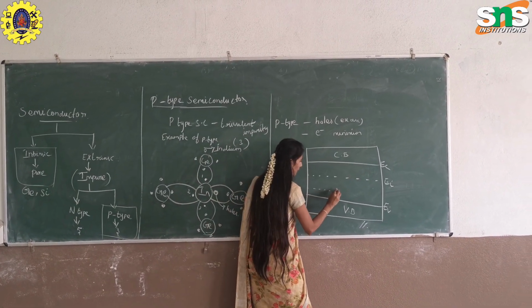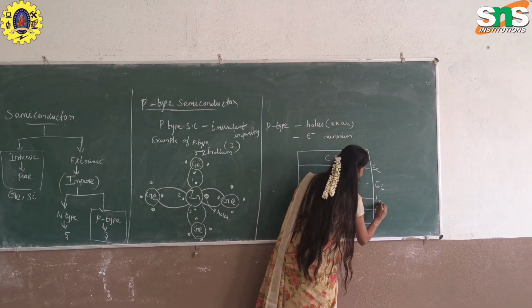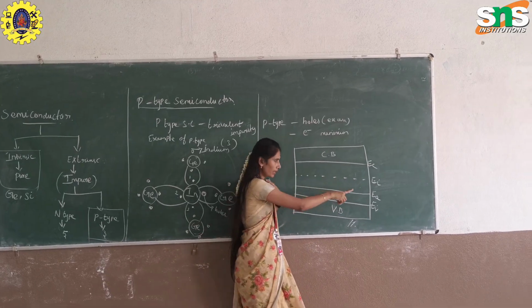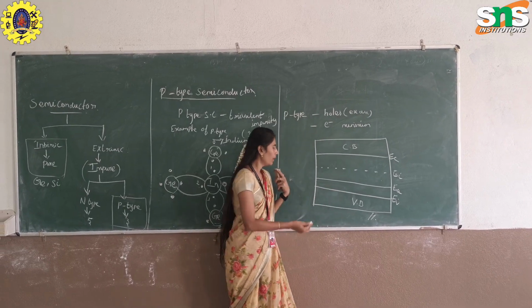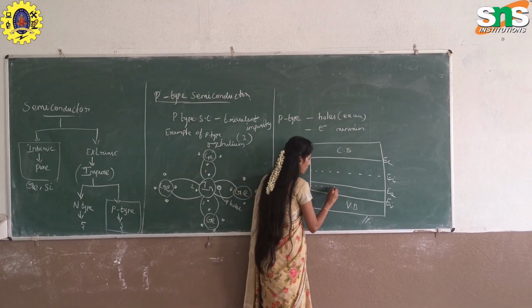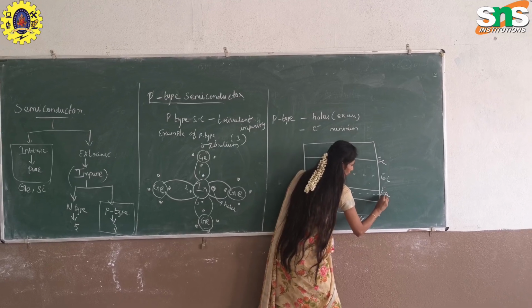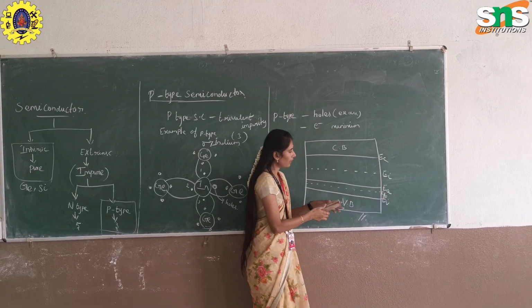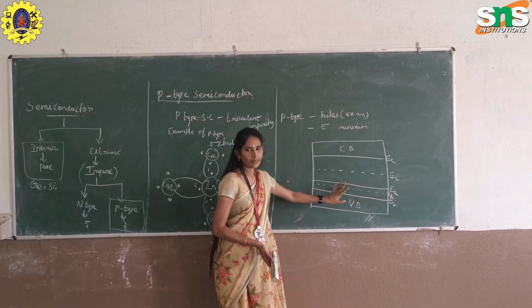The acceptor energy level is always present nearest to the valence band. The donor energy level is always present near the conduction band. In this case, the Fermi energy level is always intermediate, between EV and EA. Okay, as temperature increases, the Fermi energy level varies. Okay, did you understand?